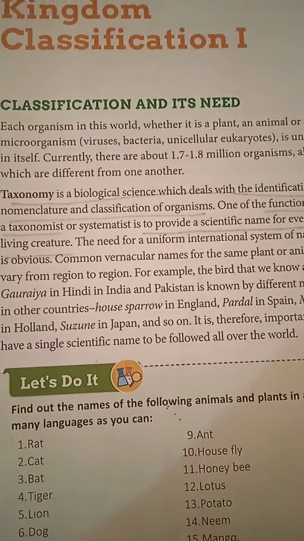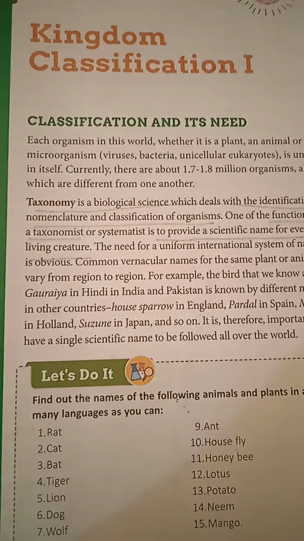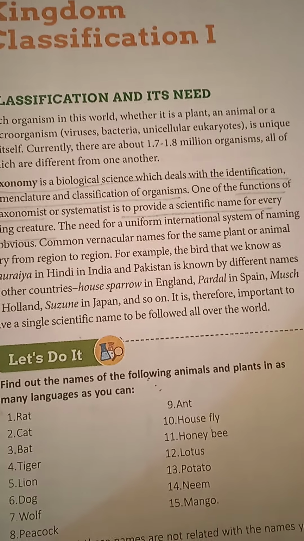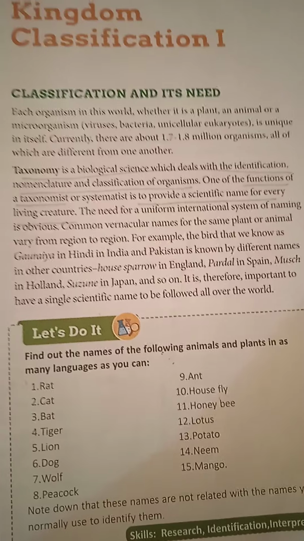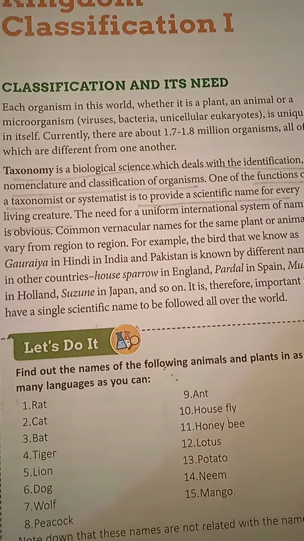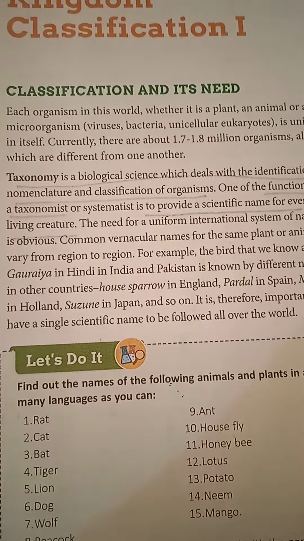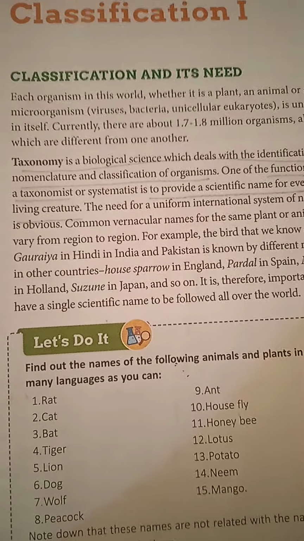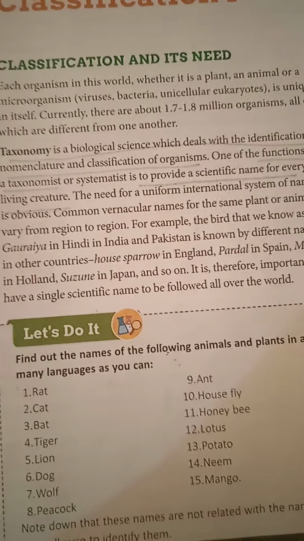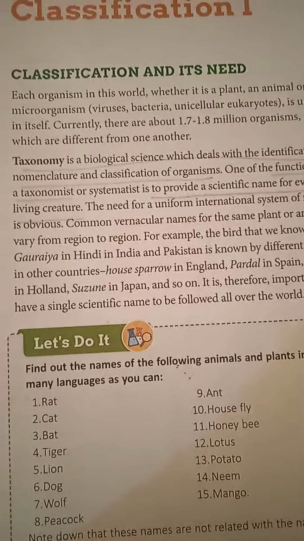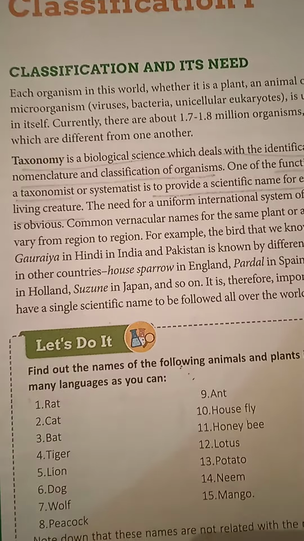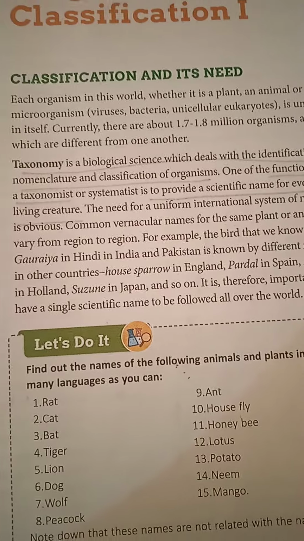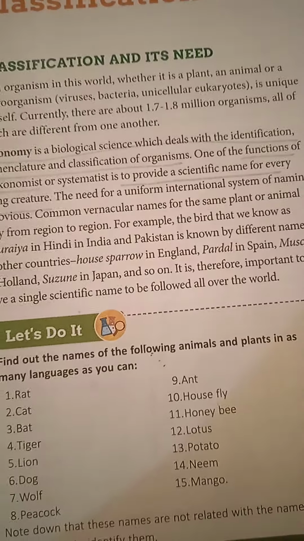So it is very important. Why? Because if I say you have to study only the plant kingdom, that means you need to study only the plant kingdom. On the basis of similarities, organisms have been grouped into the plant kingdom and the animal kingdom. If these features are common in the plant kingdom, all the members of this kingdom must have these features. So it's very clear and the study becomes very easy. That's why we do classification, to make the study easy and convenient.